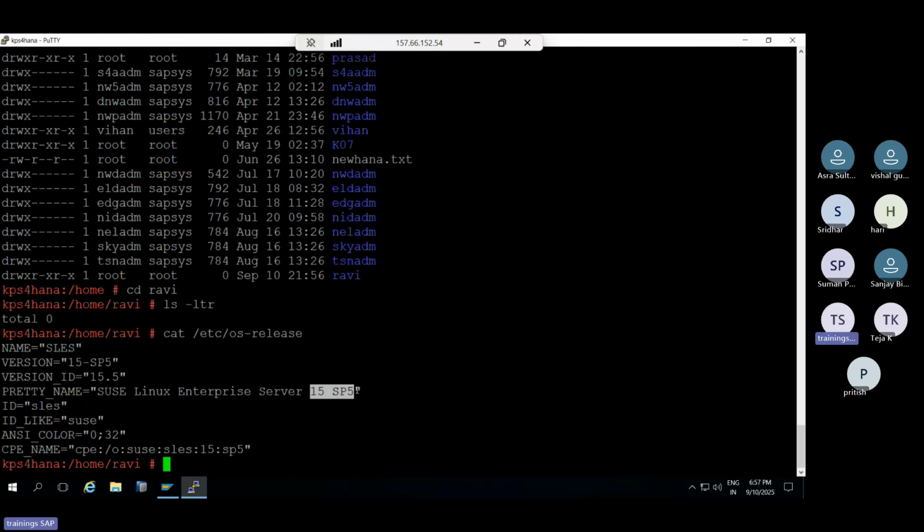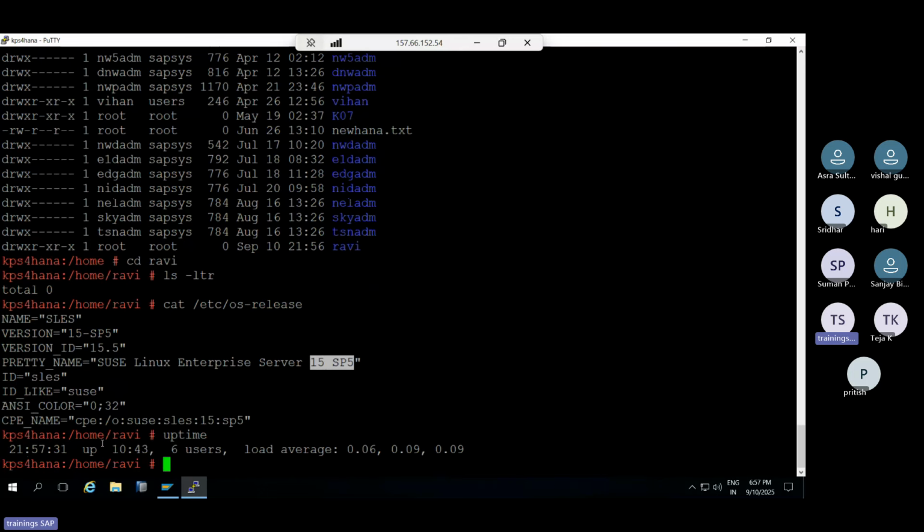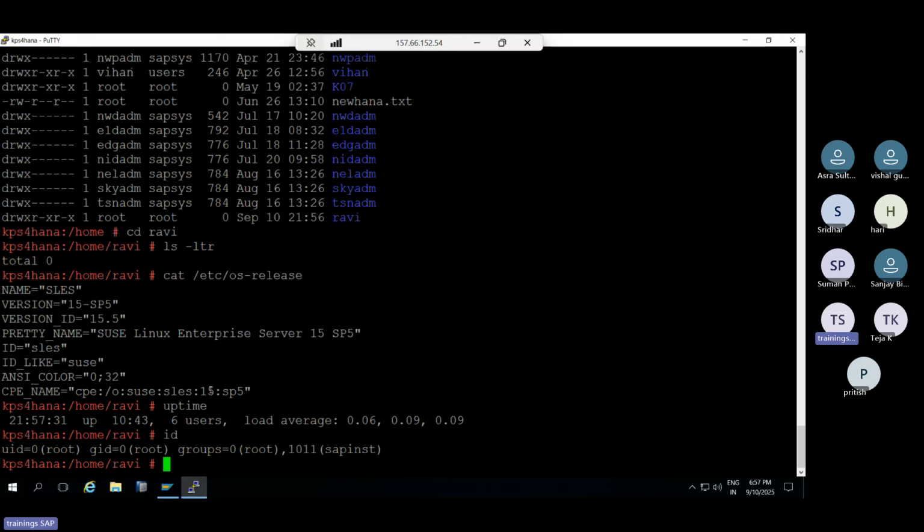Memory: free -g, then lscpu, cat os-release. So sir, when this operating system came up, you can see the uptime. Our operating system has been up since yesterday 21:57. Right? Almost 10 hours 43 minutes. Right? So that is the one. What is the ID? The date, so the date command. So a few more things here, the chmod command. Okay, that's fine.